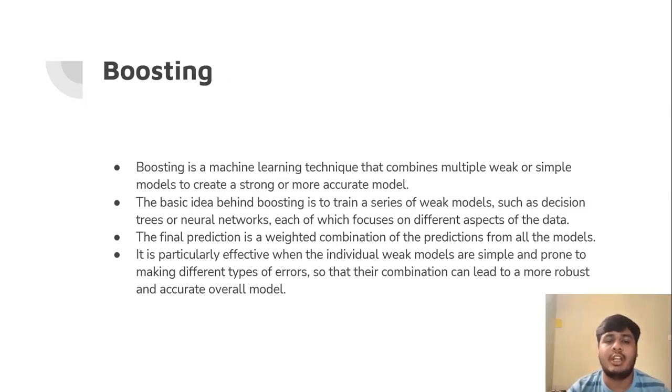strong or more accurate model. The basic idea behind boosting is to train a series of weak models, such as decision trees or neural networks, each of which focuses on different aspects of the data. The final prediction is a weighted combination of the predictions from all the models. It is particularly effective when the individual weak models are simple and prone to making different types of errors, so that their combination can lead to a more robust and accurate overall model.